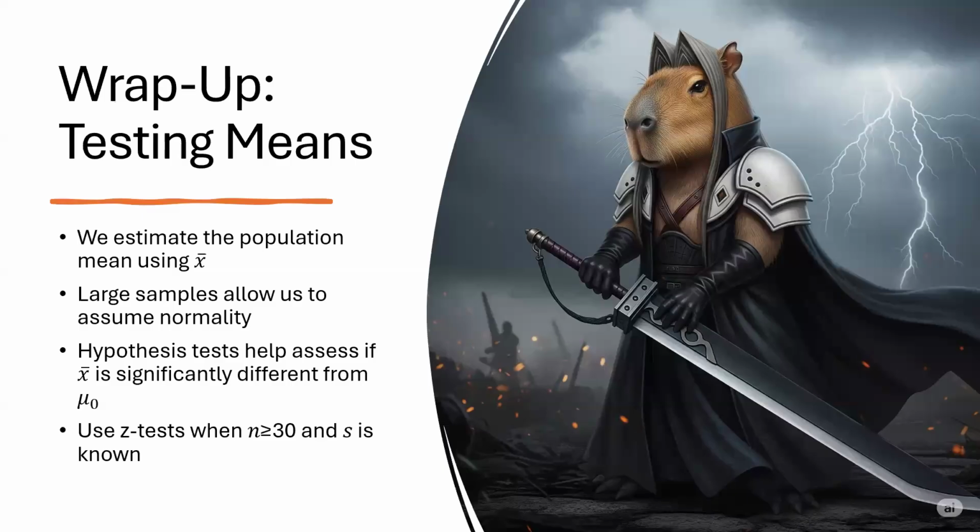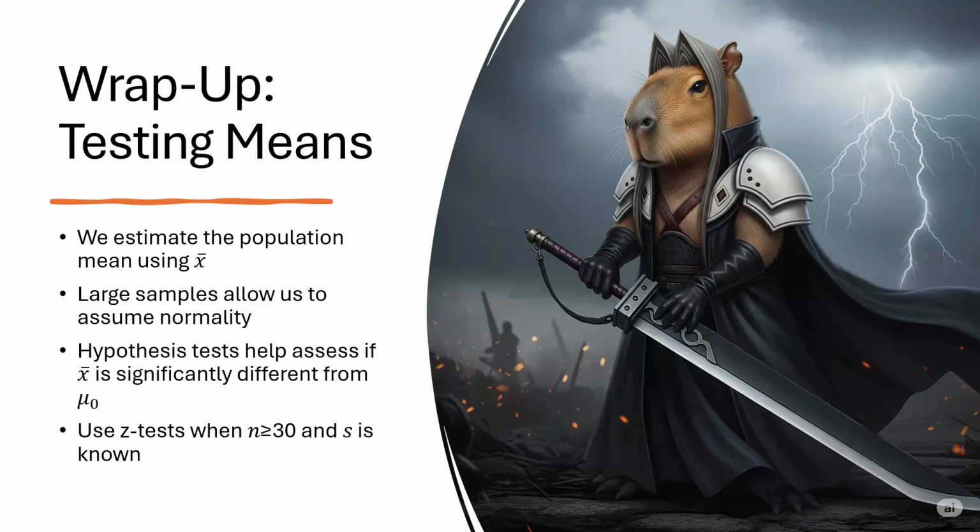Let's wrap up what we've learned in this section and zoom out to see how it all fits together. First, remember that our goal is to estimate something we can't directly observe, the population mean, mu. Since we can't usually measure an entire population, we use a sample. And the best single number estimate we have is the sample mean, x bar. That becomes our starting point, our anchor for inference.